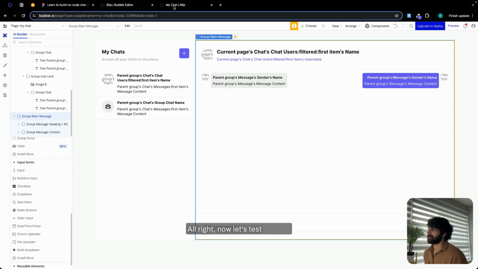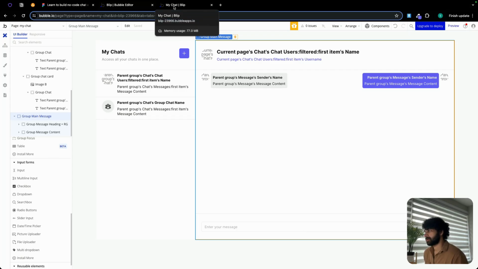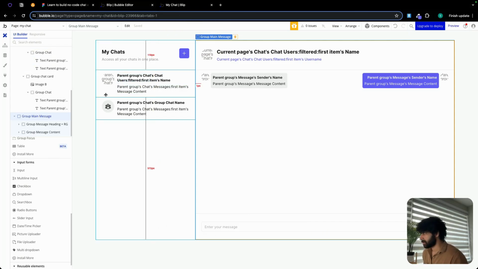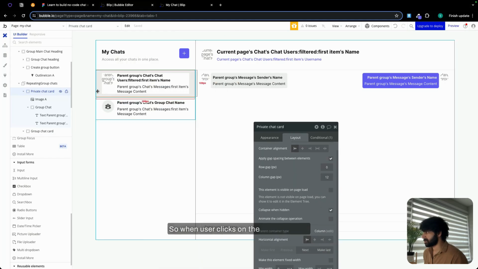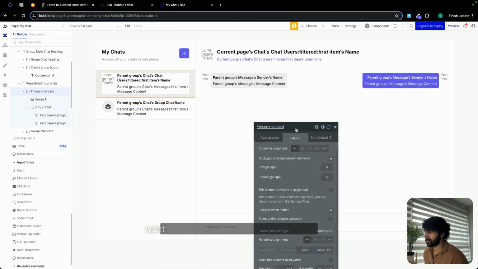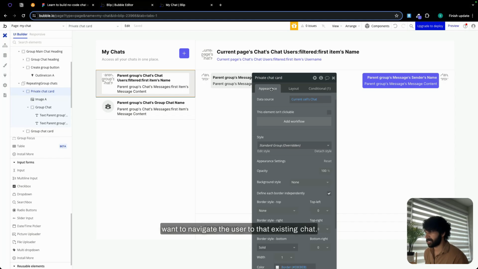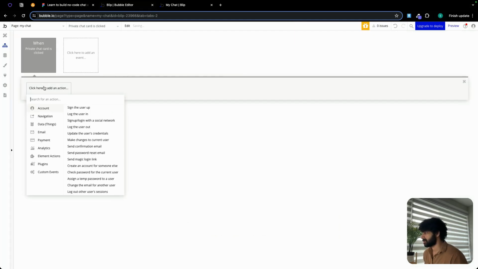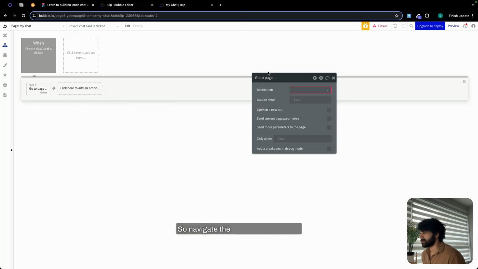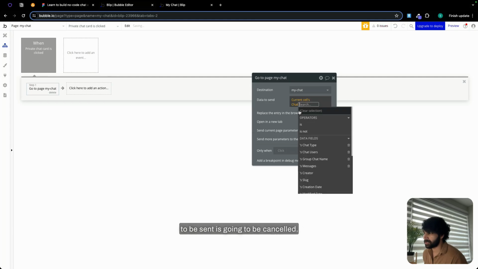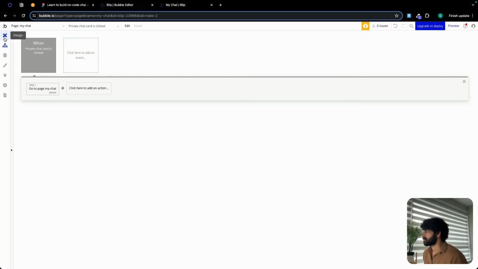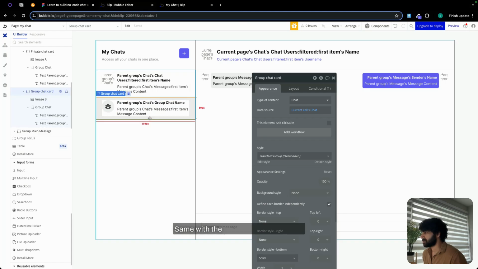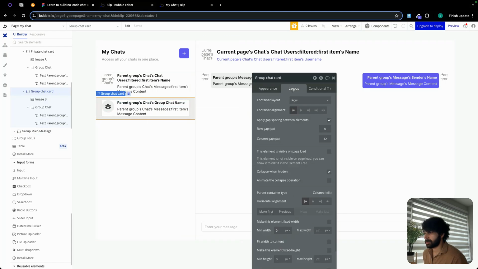Now let's test this out. Oh, before that, let's do one more thing. So when user clicks on the chat card, I also want to navigate the user to that existing chat. So let's add a workflow. So navigate the user to my chat. Data to be sent is going to be current cell chat. Same with the group chat card as well.